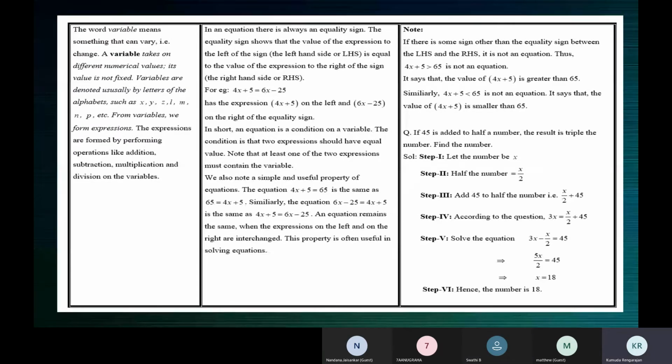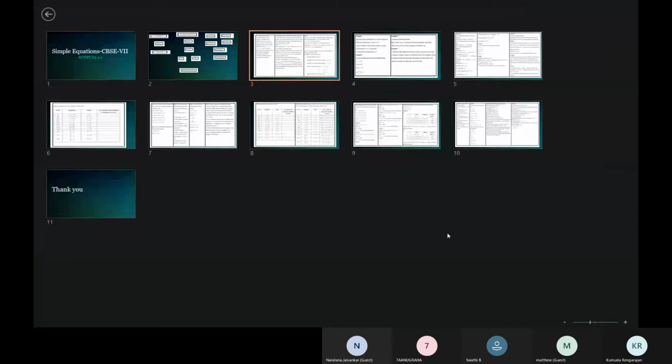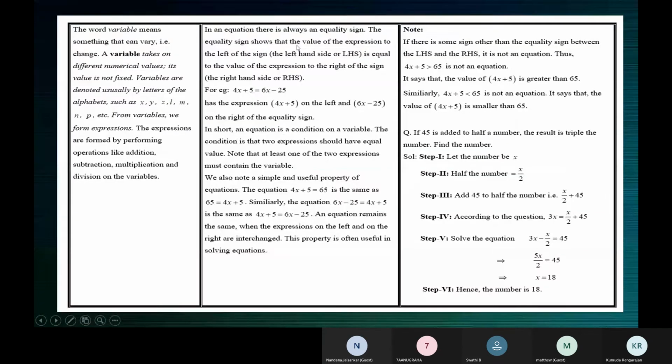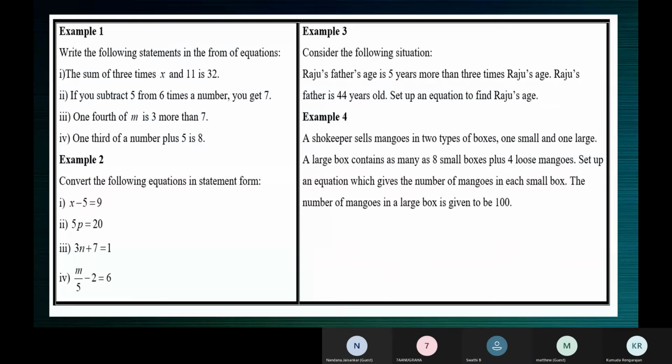Still feel you're right? No, with any doubt in your mind, we cannot proceed, children. Do we understand the difference between half and half a number? Yes, ma'am. Understood, ma'am. Okay. Now it's your turn. The first one, Anugraha will tell us the first one. Second one by Matthew. Third one, Nandana. Fourth one, Swati. Anugraha, please tell us the first one. Okay, ma'am.